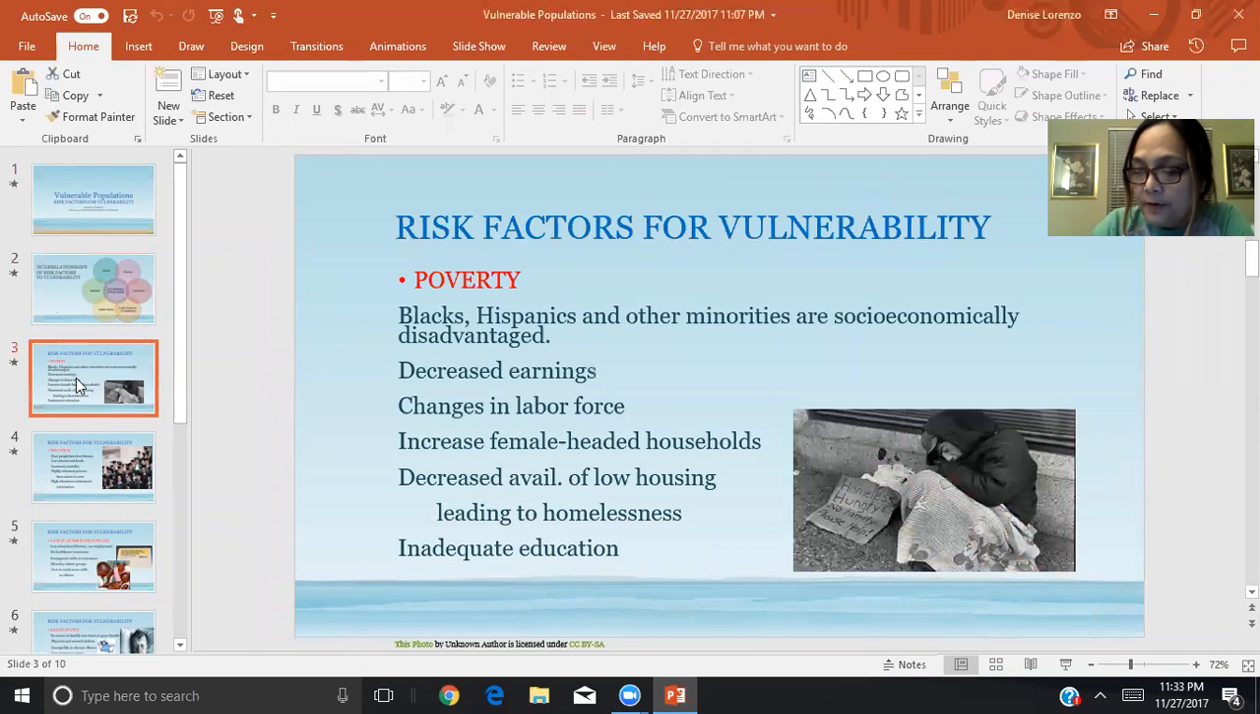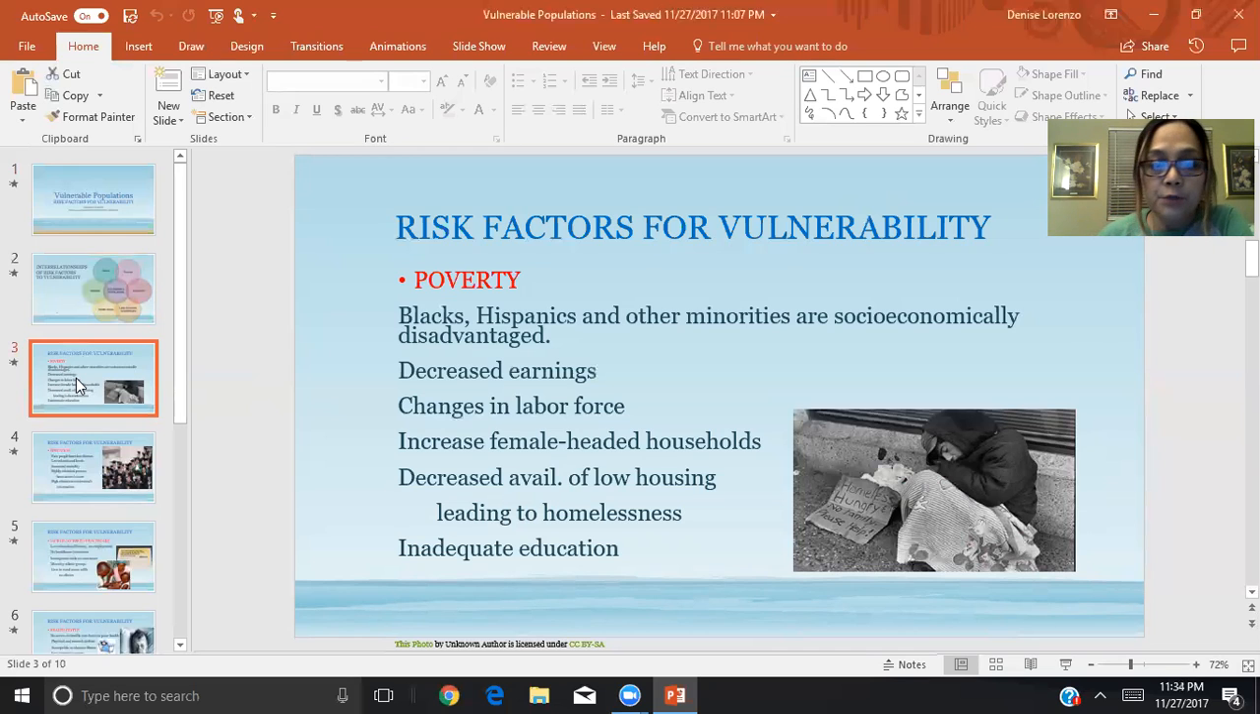To expand further on the risk factors versus poverty, most Blacks, Hispanics, and other minorities are socioeconomically disadvantaged. They have decreased earnings or no income at all. Changes in the labor force force them out of the workplace. There is now a trend of increased female-headed households, like single parents. There is also decreased availability of low-cost housing, leading to homelessness, and poor people do not go to school and have inadequate education, which leads to the next risk factor of education.